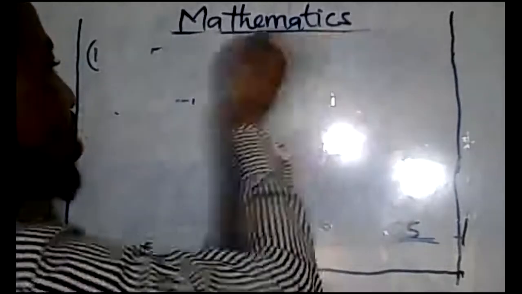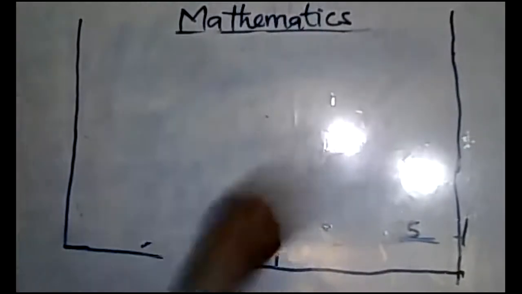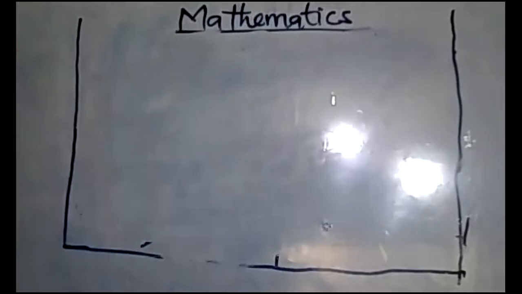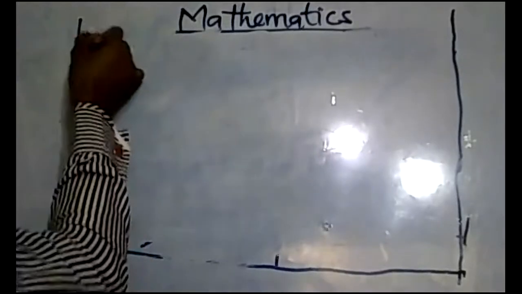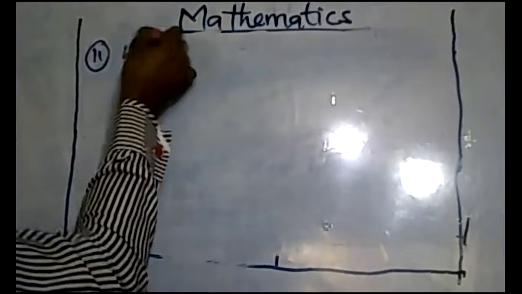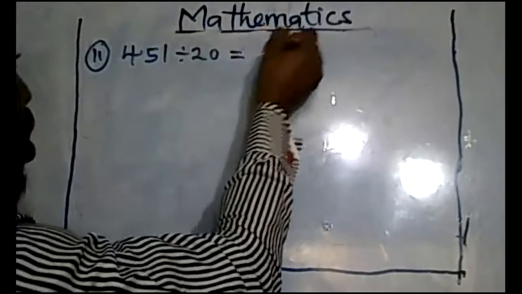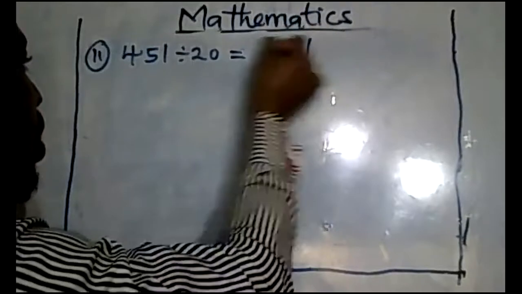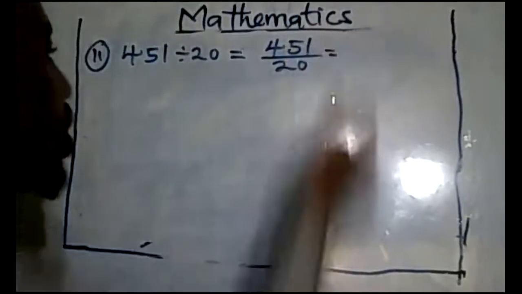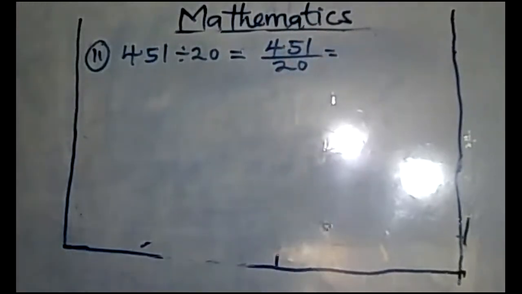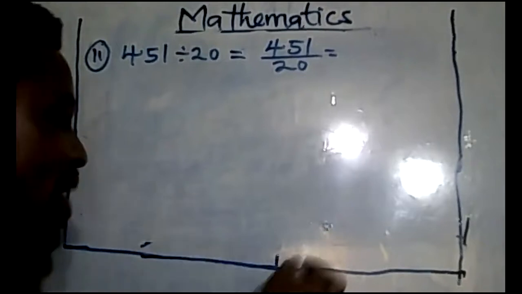451 divided by 20. All right. We write that again: 451 over 20. Now, in order to make it easier for you, we know that 400 can easily be divided by 20.